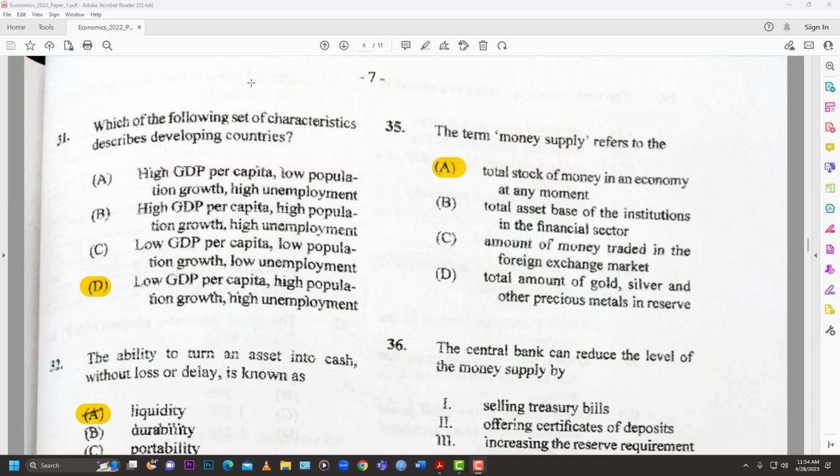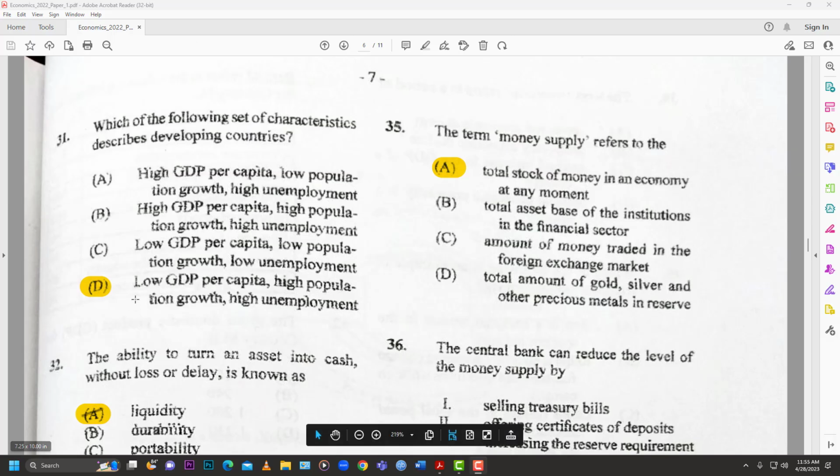So the best one is D right there. That's the best option, because for sure most developing countries do not really have high GDP per capita, or else they would not be classified as developing if their GDP per capita was that high. So once that is in the option, that can work. Also, developing countries are considered to have a high level of unemployment, meaning that a good amount of our population isn't employed. But the best answer here is D, which most of the things line up.